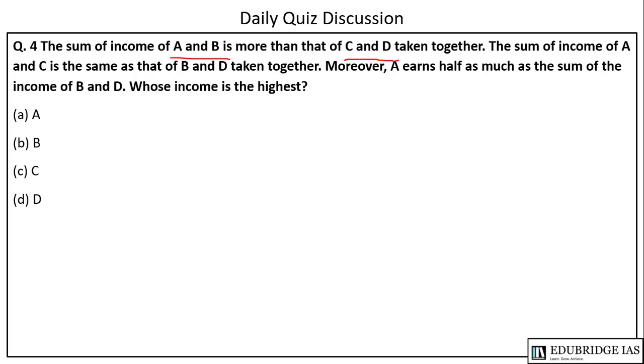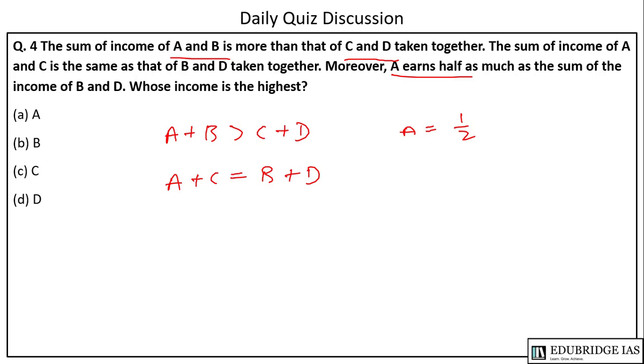The next question says that the sum of income of A and B is more than that of C and D taken together. So A plus B is greater than C plus D. The sum of income of A and C is the same as that of B and D taken together. A plus C equals B plus D. Moreover, A earns half as much as the sum of income of B and D. So A is equal to 1/2 (B plus D). So if we put this equation here, this will be 1/2 (B plus D) plus C equal to B plus D.